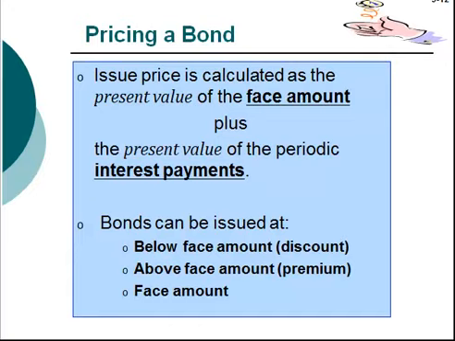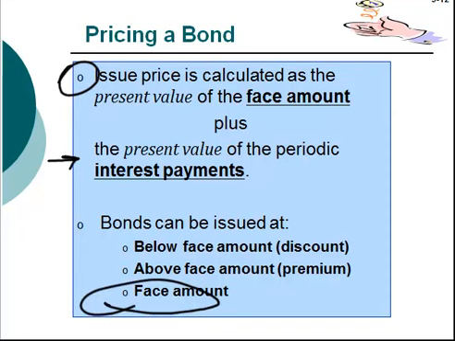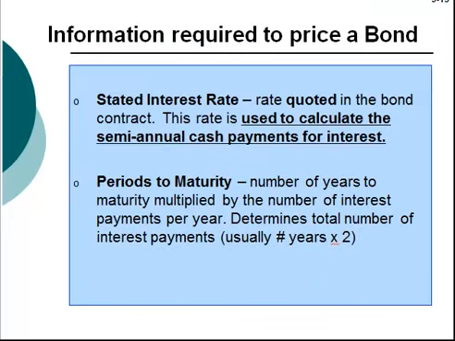The mechanics require that we calculate the present value of the face amount plus present value of periodic interest payments. We will see that bonds can be issued at face amount or amounts below or above the face value. These are referred to as discount and premium bonds. The information required to price a bond includes the stated rate of interest, which is the rate quoted on the bond contract. This is the rate used to calculate the semi-annual cash payments for interest.